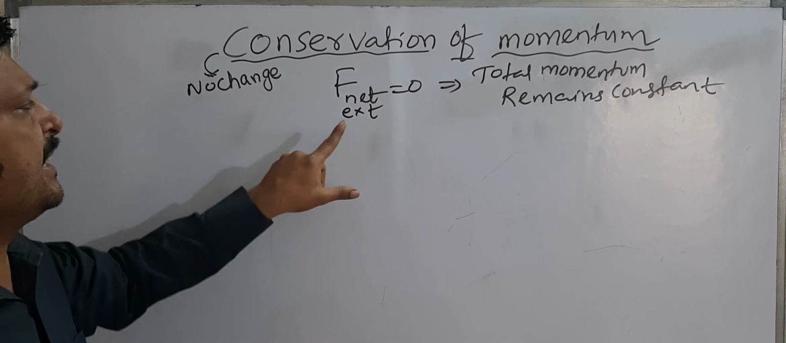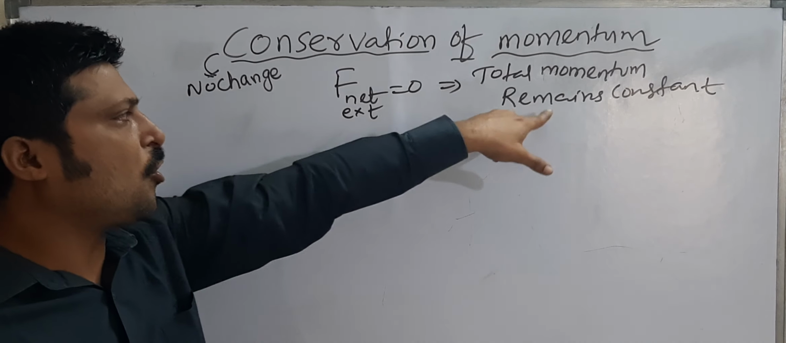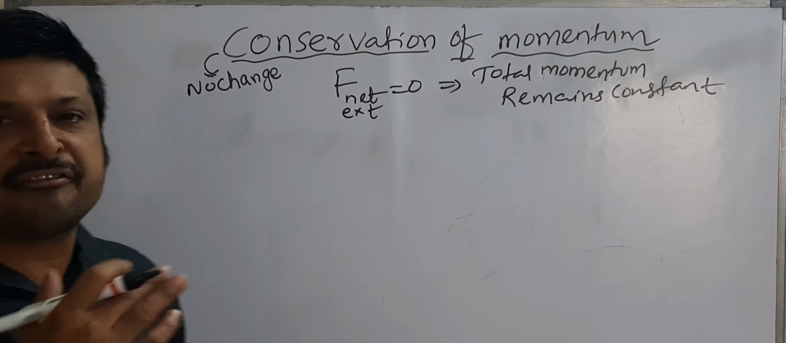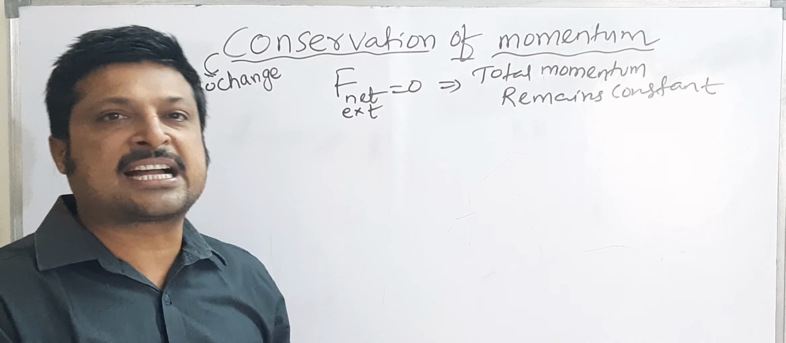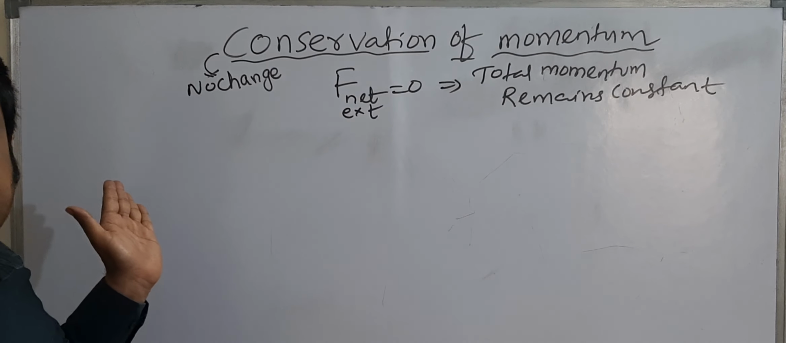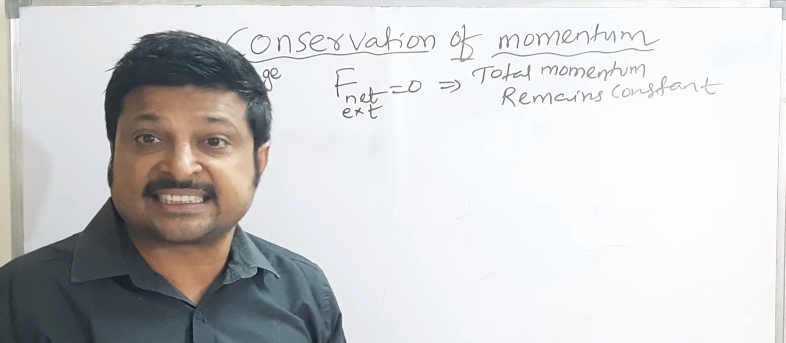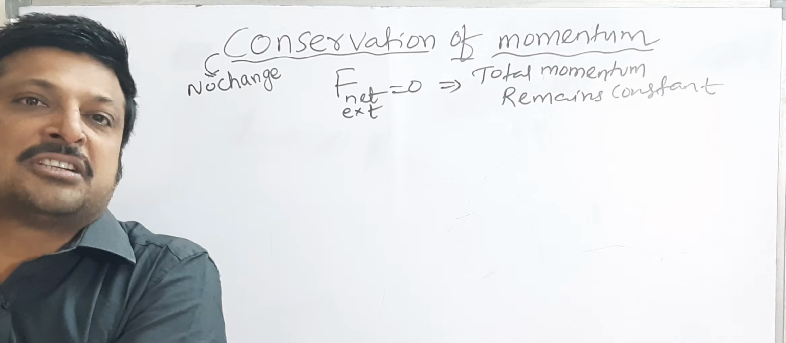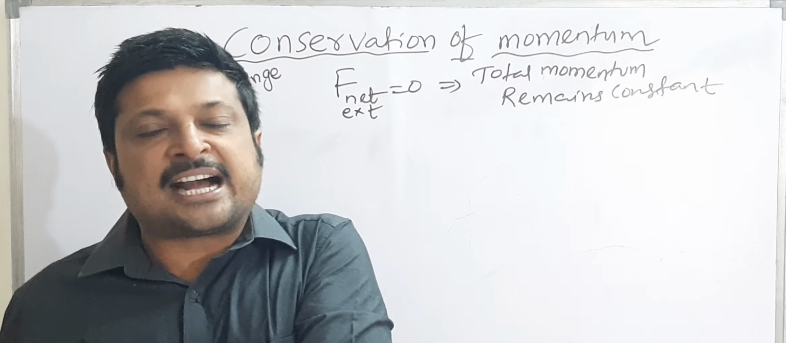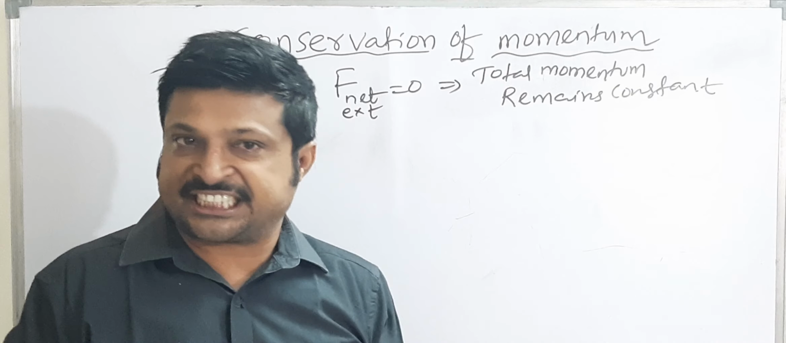So conservation of momentum means if the net external force is equal to 0, then the total momentum remains constant. We use this law at the time of firing a gun. When you fire a gun, the gun recoils backwards with some velocity, and the bullet moves forward with some velocity. That means the momentum of the gun is backwards, and the momentum of the bullet is forward. The momentum of the gun and the momentum of the bullet are equal in magnitude but opposite in direction.